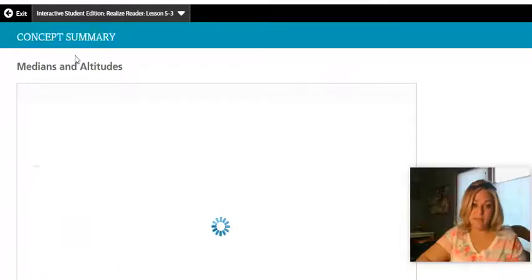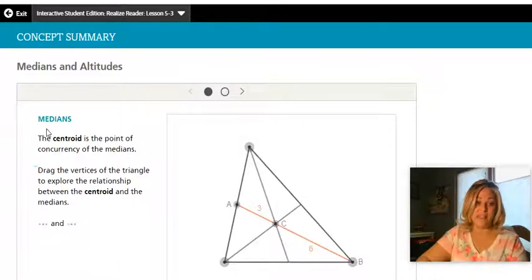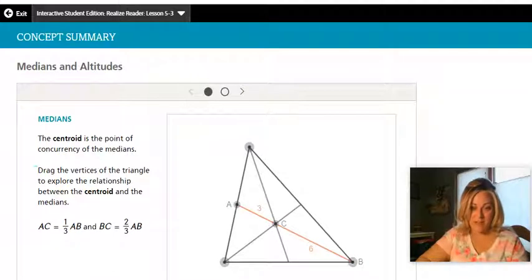All right, concept summary. This is the big ideas. So the centroid, again, write this vocab down if you haven't. Medians find the centroid. The median is the midpoint of one side connected to the vertex of the other side. And the short side is 1/3 of the total. The long side is 2/3 of the total length of the median.